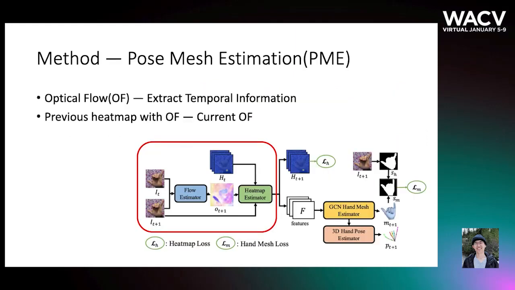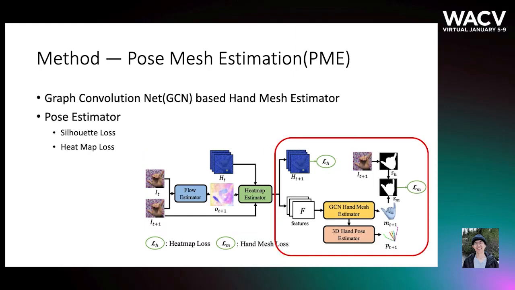Here I'm going to talk about the details of our pose and mesh estimation. First we use optical flow to extract our temporal information, and the heat map estimator takes the optical flow and the heat map from the previous frame to produce the features and the heat map for the current frame.